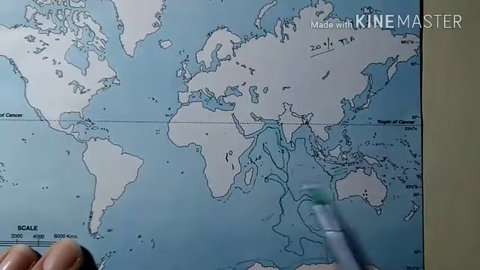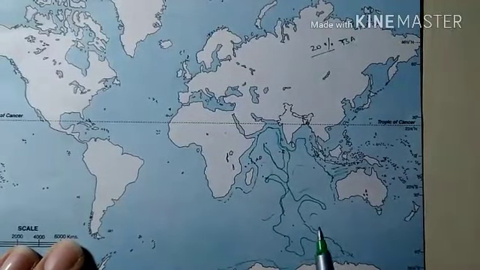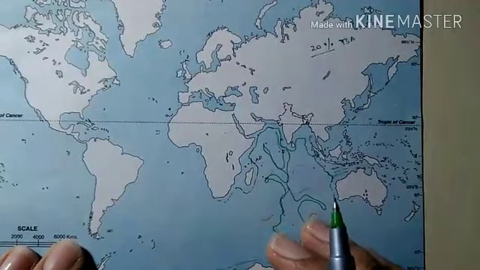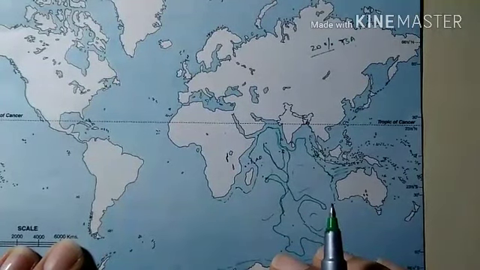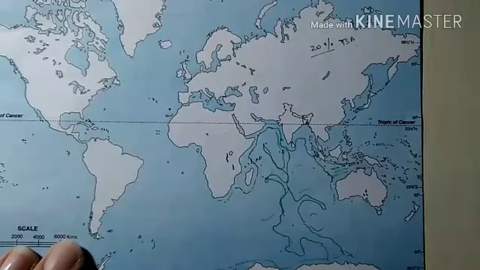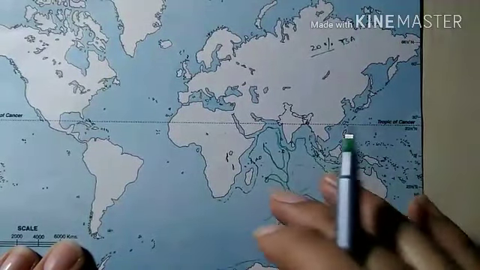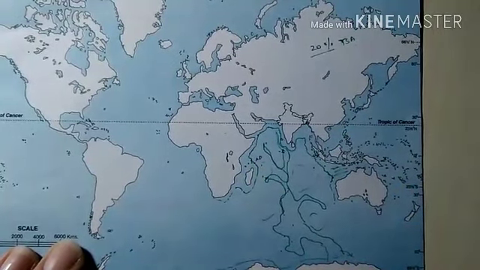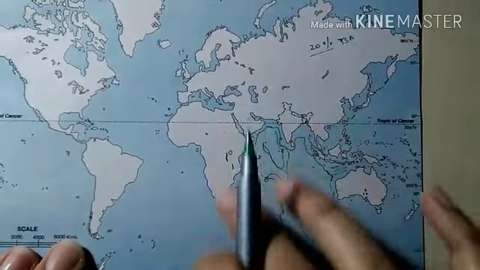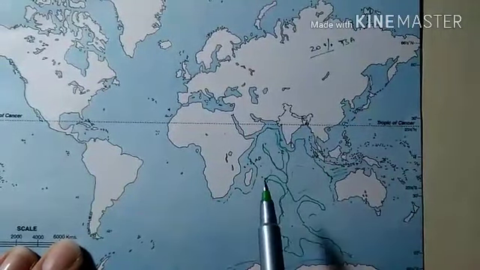These parts are subdivided into a number of basins. We have the North Australian Basin extending up to 320 kilometers, then the South Indian Basin, then the Australian Antarctic Basin, then the Arab Basin, which is surrounded by ridges from all sides. Now that we have done the ridges and basins, we will look into oceanic deeps.